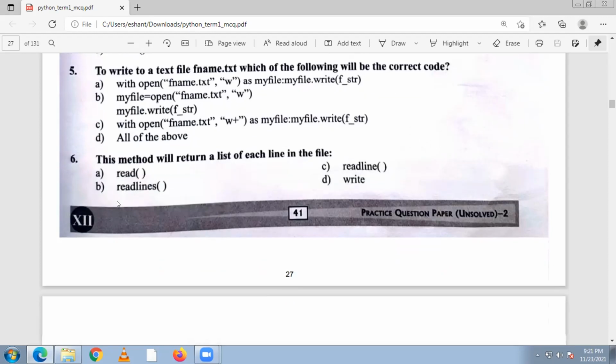Now, question number 6. This method will return a list of each line in a file. That means which method among these four returns each line as a list. Okay, so the answer is readlines. Readlines shows the result as a list.